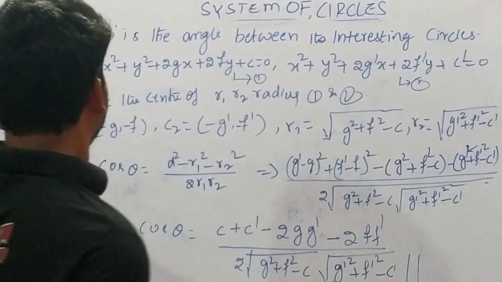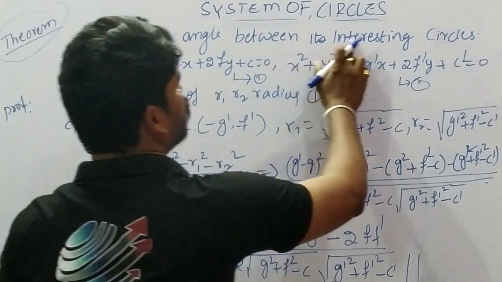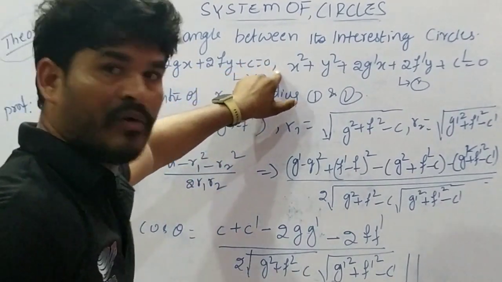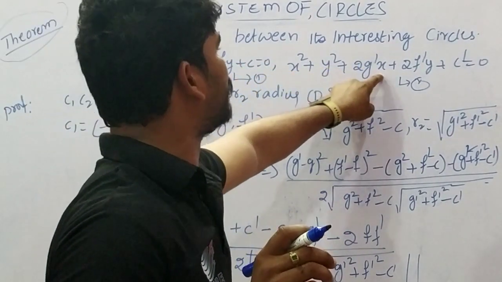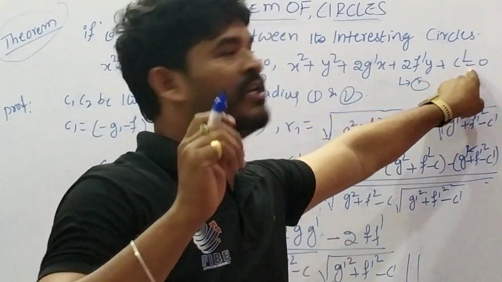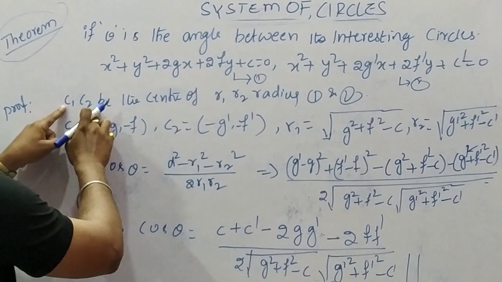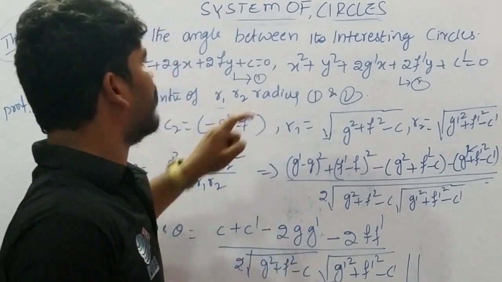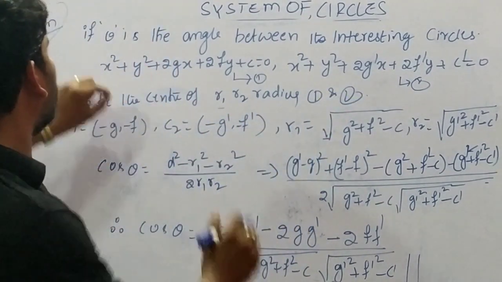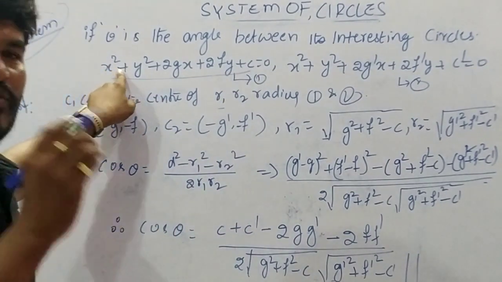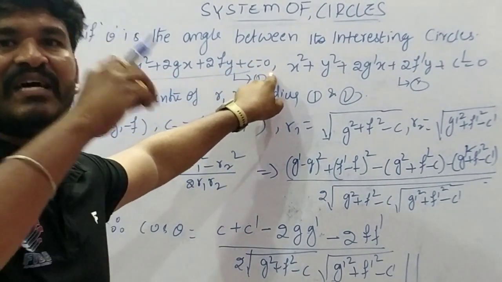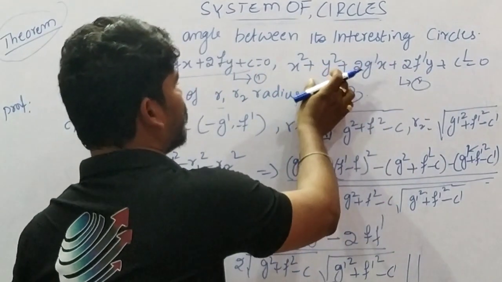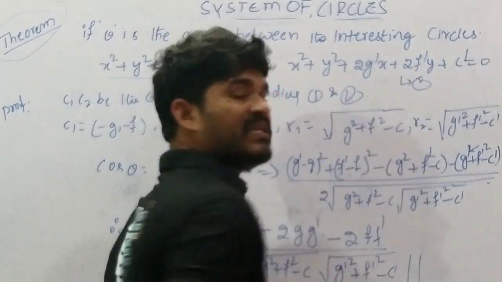How to define it? If theta is the angle between the two intersecting circles x square plus y square plus 2gx plus 2fy plus c equal to 0, and x square plus y square plus 2g dash x plus 2f dash y plus c dash equal to 0, therefore C1, C2 are the centers of these circles, and R1, R2 are the radii of the circles. Equation 1 is x square plus y square plus 2gx plus 2fy plus c equal to 0. This is the first circle equation. In the same way, the second circle equation is x square plus y square plus 2g dash x plus 2f dash y plus c dash equal to 0.